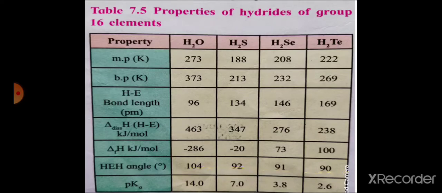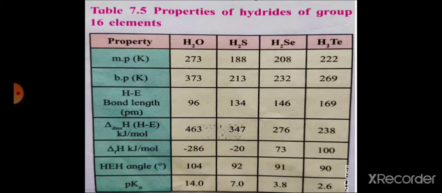Then this H2O, water, is a colorless, odorless liquid, while hydrides of other elements of group 16 are colorless, poisonous gases with an unpleasant smell. Then acidic character increases as the thermal stability decreases from water to H2Te.